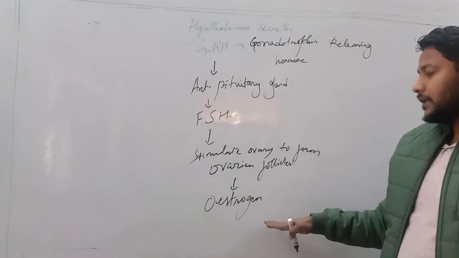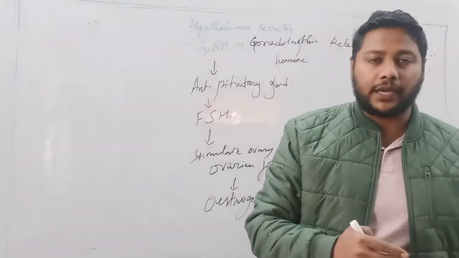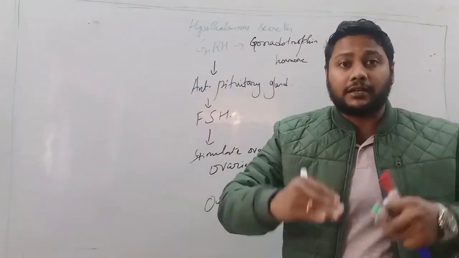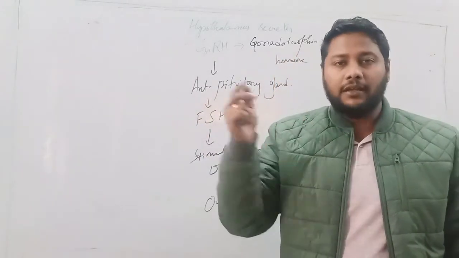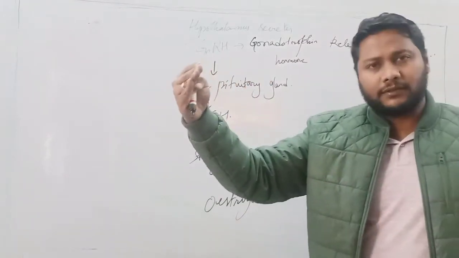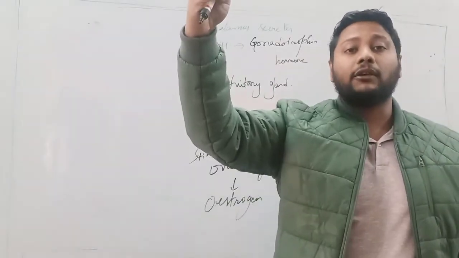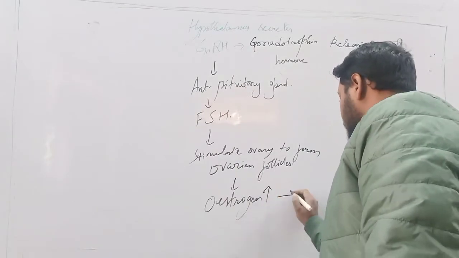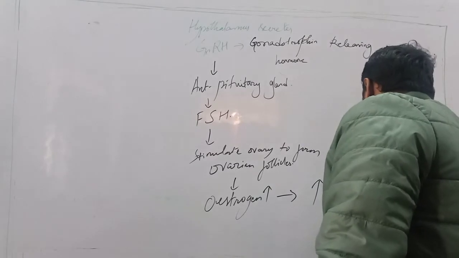The level of estrogen rises to a peak about 1 or 2 days before ovulation, which results in a sudden increase in the level of LH, which means the LH surge. So an increase in estrogen results in an increase of luteinizing hormone, known as the LH surge.